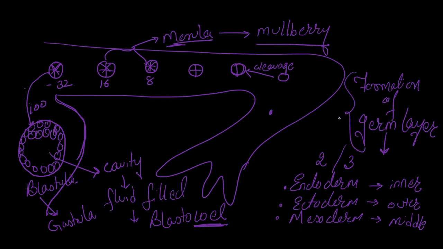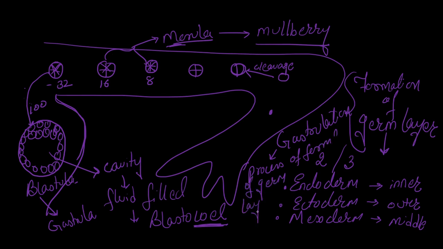This process of formation of germ layer, we call it as gastrulation. So what is gastrulation? It is nothing but the process of formation of germ layer. We call it as gastrulation. So I hope there won't be any confusion between blastula, gastrula and morula. In morula there is no cavity, blastula cavity will be present, and in gastrula you have germ layers. Germ layers are not present in blastula.